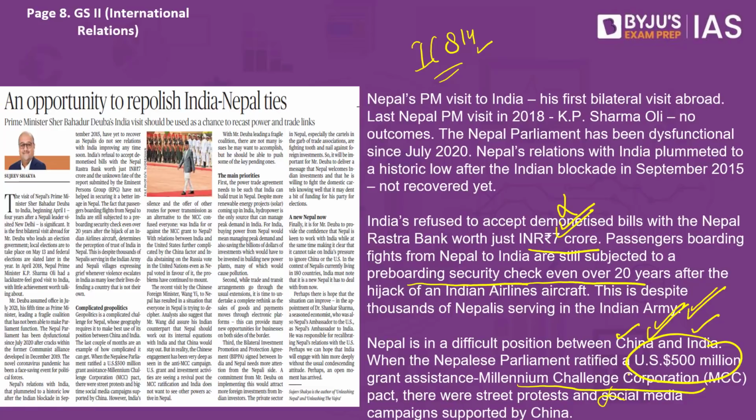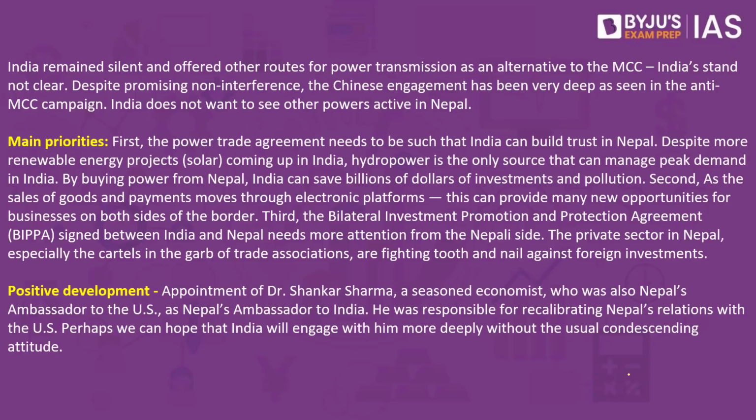Now, it is interesting how India reacted to this. India remained silent on this issue of the US government offering a $500 million grant to Nepal. This grant will mainly be used for power generation in Nepal. India did not really oppose this, while India, in fact, also offered an alternative to the MCC if Nepal wanted to reject this aid, but Nepal was more than happy to accept it.